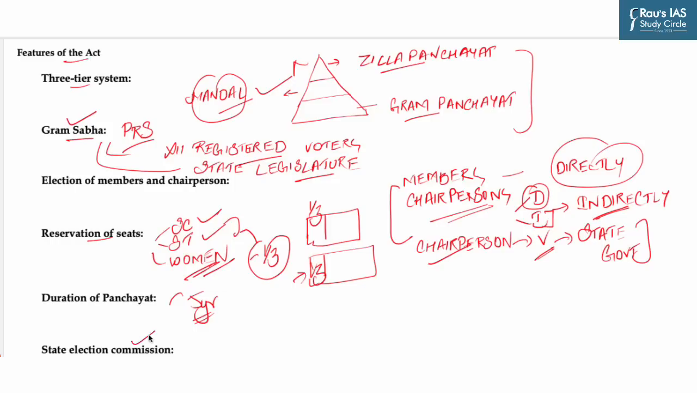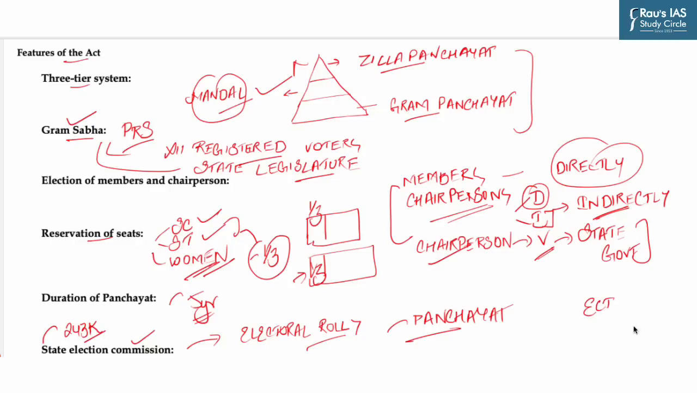Next, the State Election Commission. This commission is responsible for superintendence, direction and control of the preparation of electoral rolls and conducting elections for the Panchayat. You might know that it is different from the Election Commission of India. This is under Article 243K and the Election Commission of India is under Article 324. So try to remember these details because they are important from the prelims perspective also.